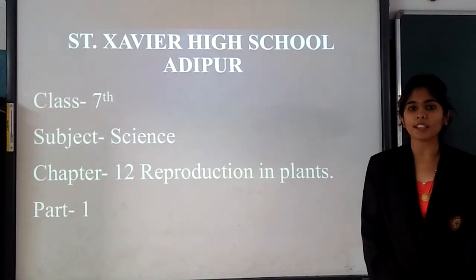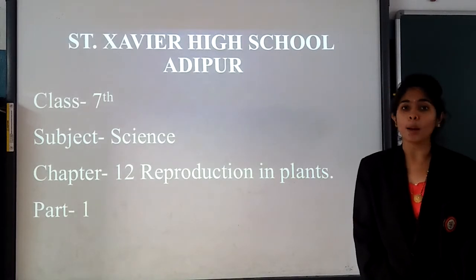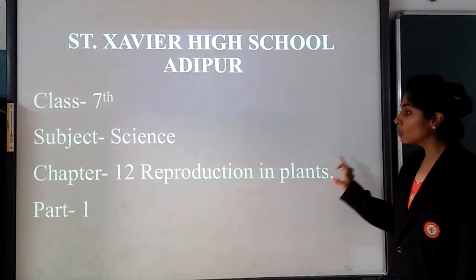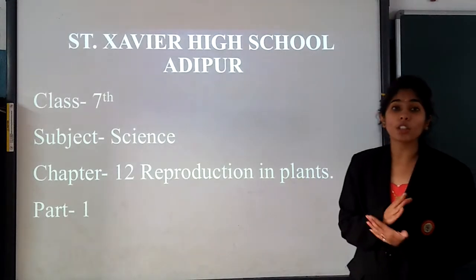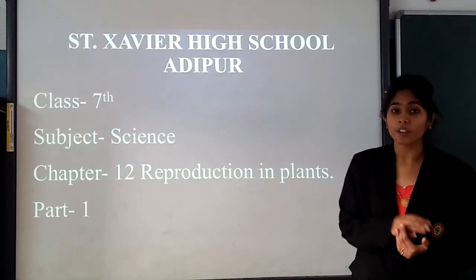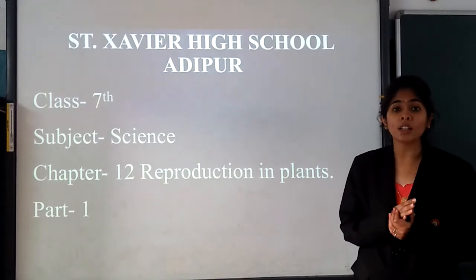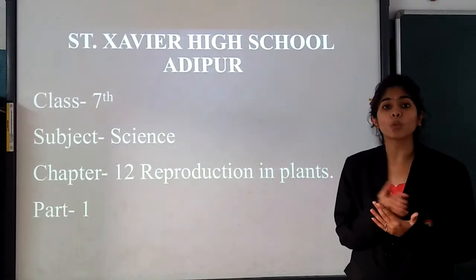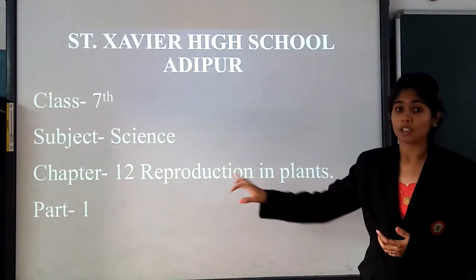Today, we are going to study Science of Standard 7, Chapter number 12, that is Reproduction in Plants, Part 1. So children, what is reproduction in plants? Till now we have studied about the transportation and nutrition as well as the food which we take, their whole procedure. Now, the next topic, that is reproduction.